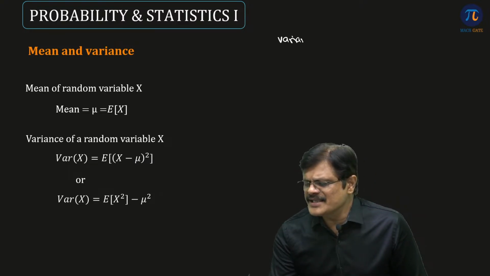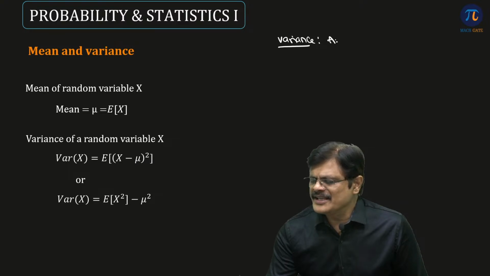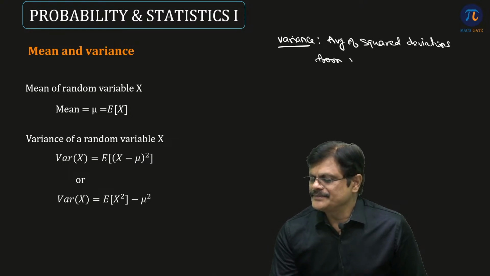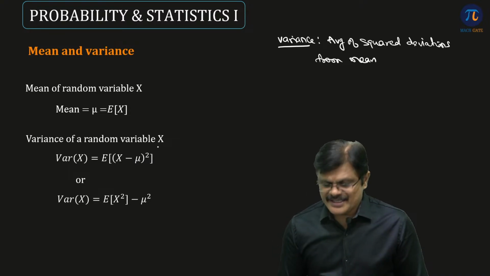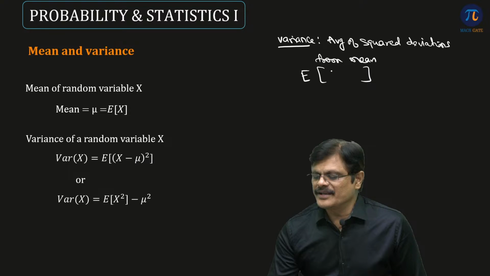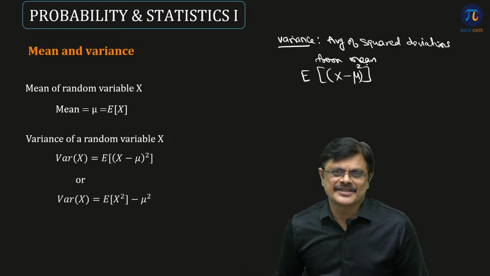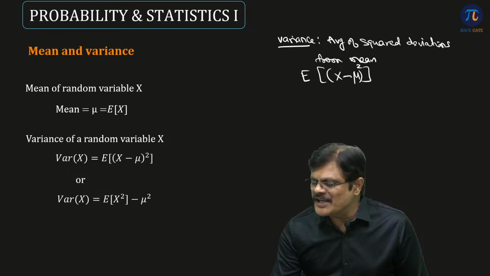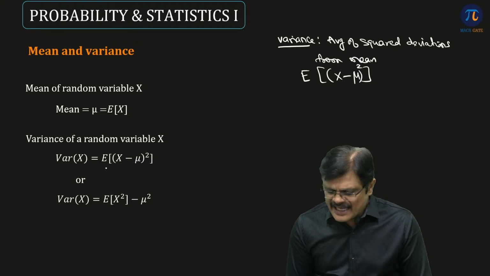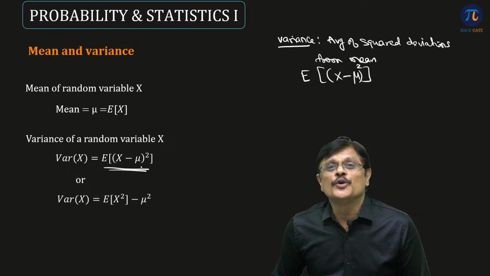The variance is defined as the average of squared deviations from the mean. Average is obtained using expected value. From every value you find the deviation from the mean and square it. So here you define the variance as expected value of (x minus mu) whole square.